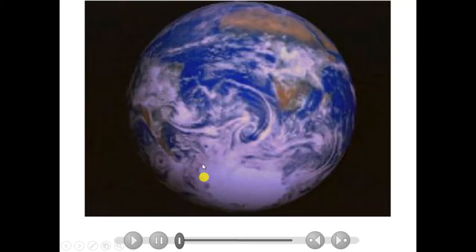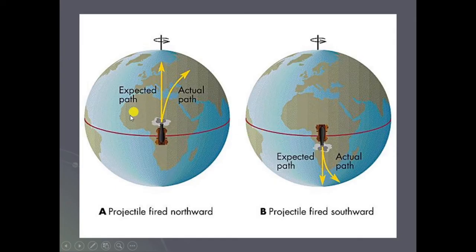So I have shown a globe, and how the Coriolis forces are acting here and how the winds are moving. When a projectile is fired northward, the expected path is to travel in a straight line, but it deflects.